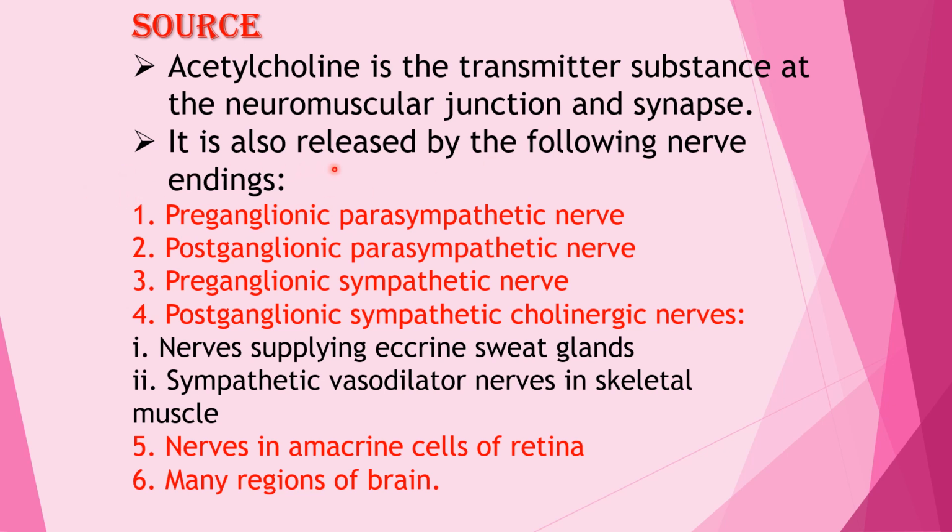It is also released by the following nerve endings: preganglionic parasympathetic nerve, postganglionic parasympathetic nerve, preganglionic sympathetic nerve, and postganglionic sympathetic cholinergic nerves. These include nerves supplying eccrine sweat glands, sympathetic vasodilator nerves in the skeletal muscle, nerves in the amacrine cells of the retina, and many regions of the brain.